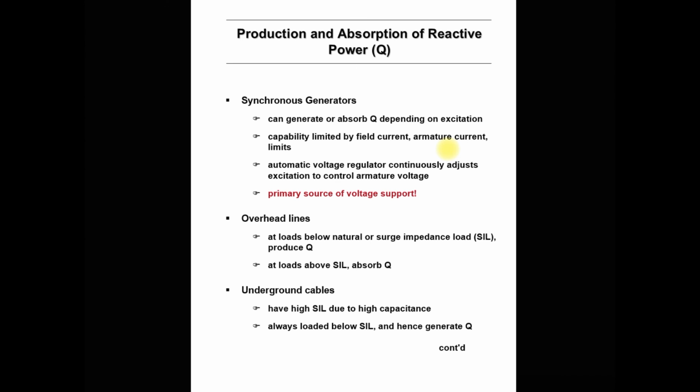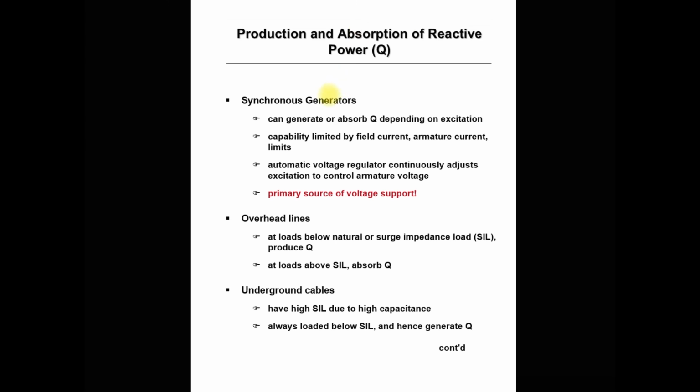So once the generator provides the reactive power up to its capacity, after that you do not get the reactive support from the synchronous generator. Then you need the FACTS devices to provide the reactive support. So the primary source of the voltage support, that is, for voltage control, is provided by the synchronous generator. By controlling the excitation of the generator, you can provide or absorb the required amount of reactive power and maintain the voltage support. But once the generator limit is reached, you cannot absorb or inject the reactive power. So at that time you need the FACTS device.